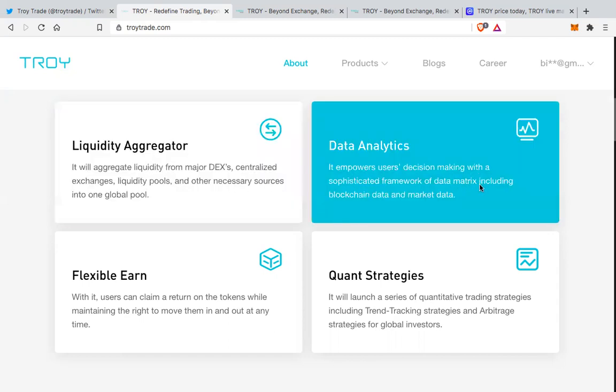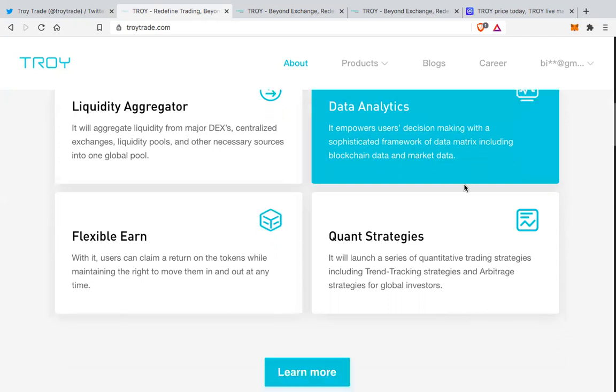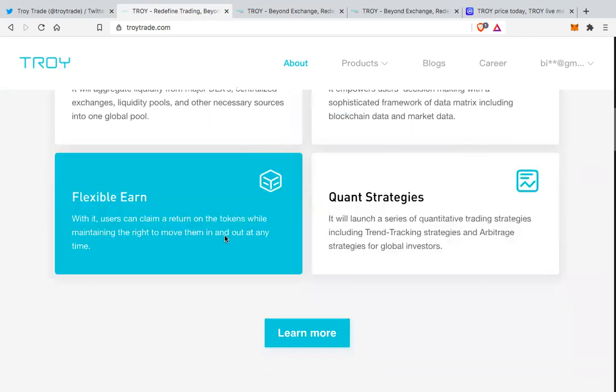They are also going to focus on data analytics, which empowers the decision making with sophisticated framework of data matrix, including blockchain data and market data. This is also something I found very interesting, and we'll look ahead in the project and what they mean by data analytics. Also, there is flexible earning. So this is something like staking and yield farming, I guess.